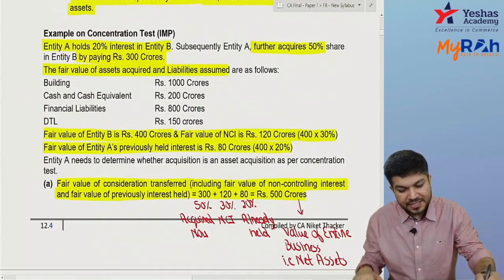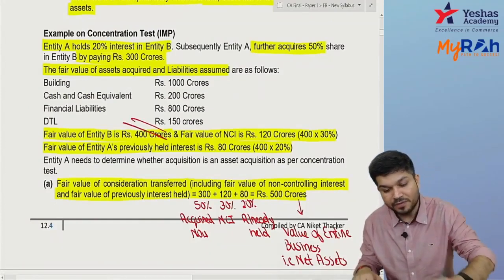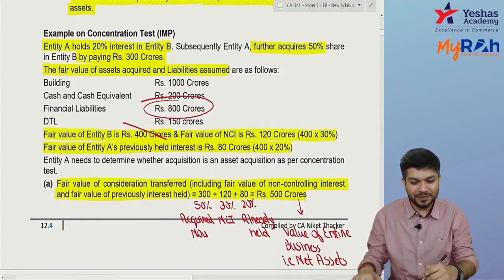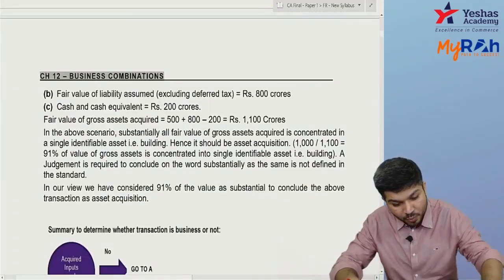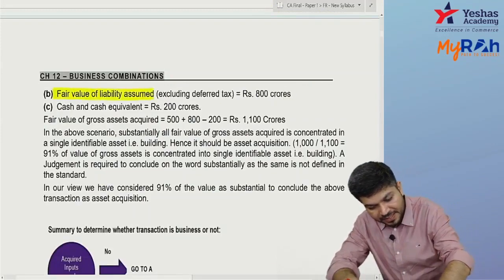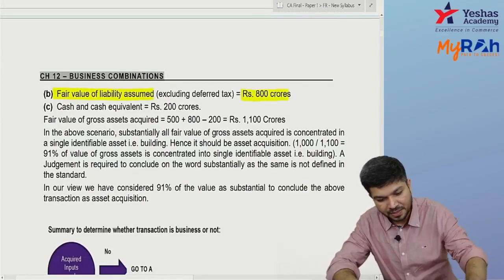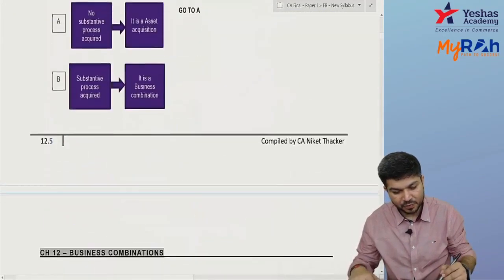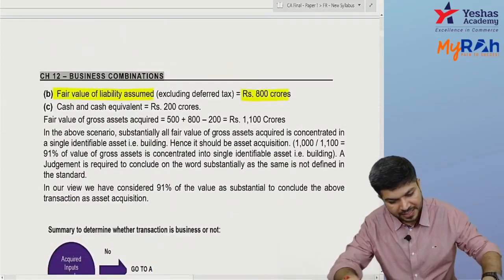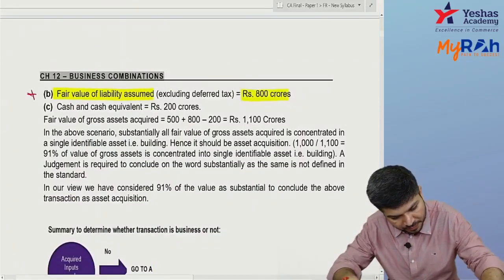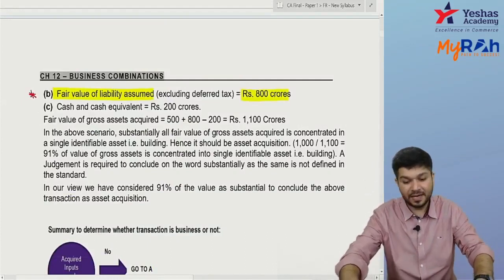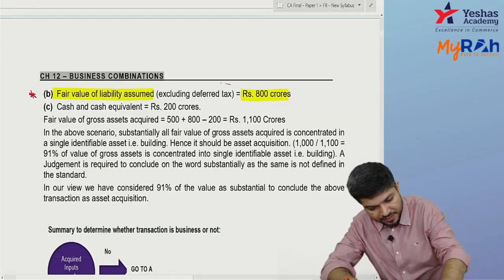Okay, so if you just check, ICAI would not have added this 150, they would have directly added this 800 only. They would not have added 150, they would have added 800 only. The fair value of liability assumed is 800. Now, excluding deferred tax, I'll give a note for it. I'll put a star here and I write down at top, excluding deferred tax.